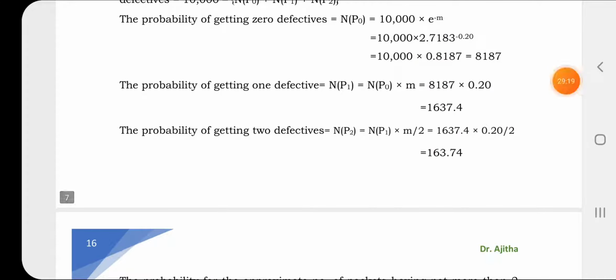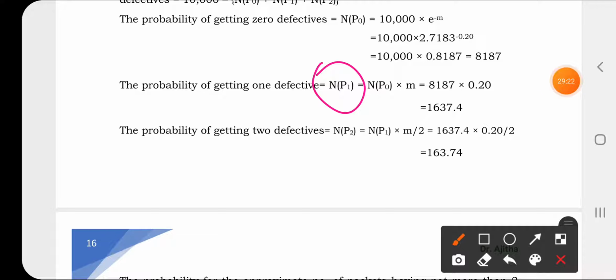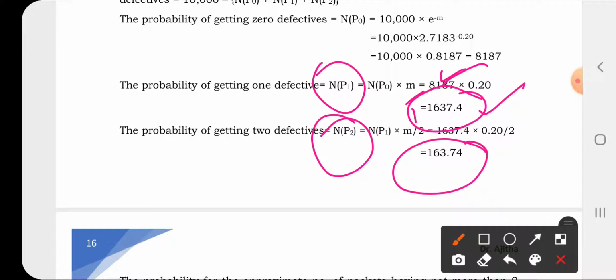Second, you have to find the packets with one defective. You multiply 8,187 into m, which means m by 1, and you get this. It means you can find one defective in approximately 1637 packets. For P2, you get 163.74, so approximately 164 packets may be having 2 defectives.